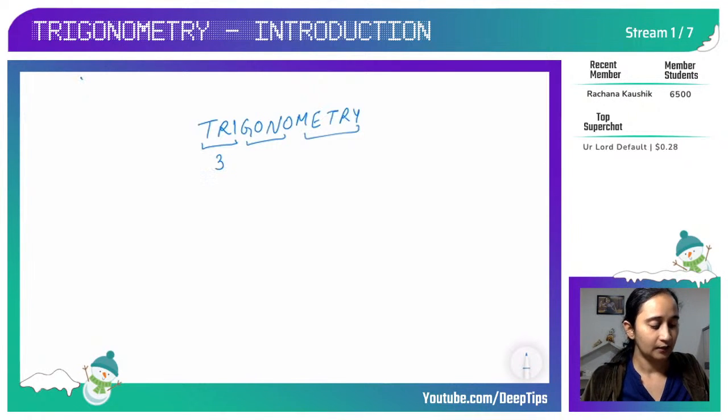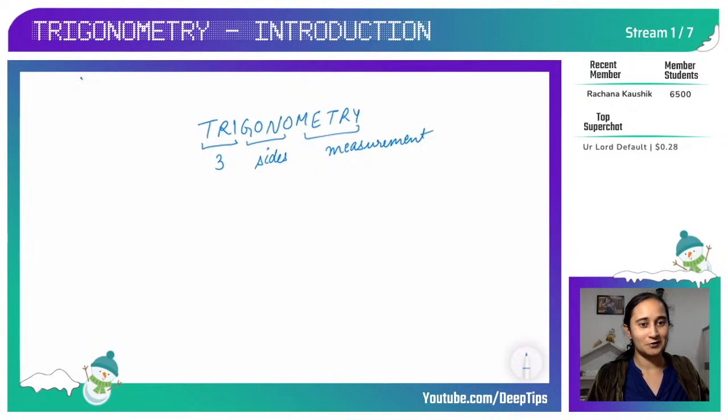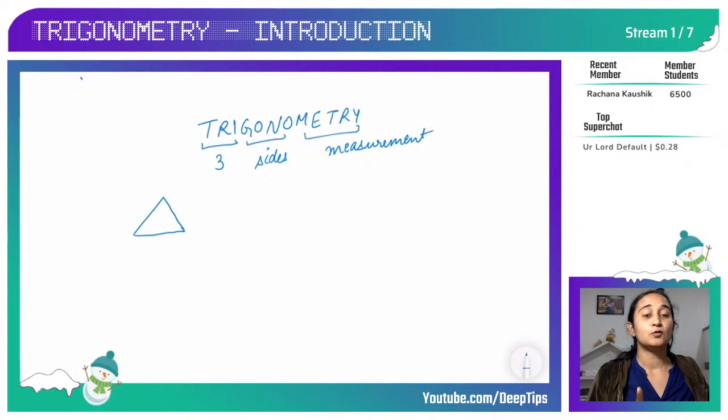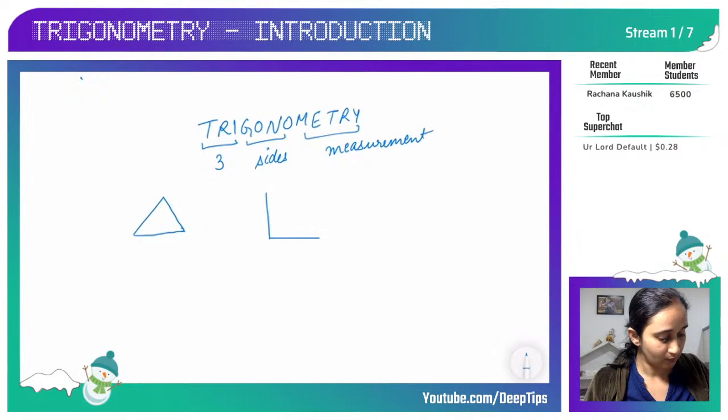Tri means three, gono means sides, and metri came from the Greek word metron, which means measurement. So I have deciphered the word trigonometry: three sides measurement. Now you know which is a three-sided figure. Yes, it is a triangle. But in trigonometry, we use a right angle triangle. It's very important to know that in trigonometry we always use a right angle triangle.